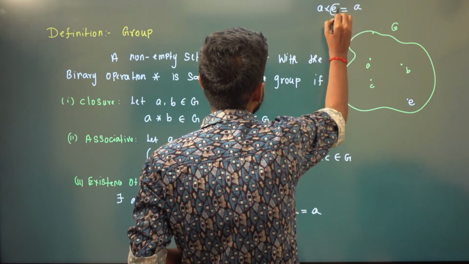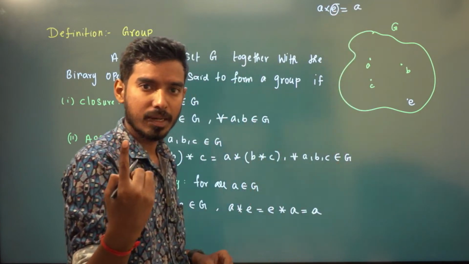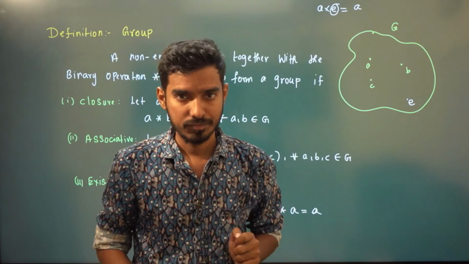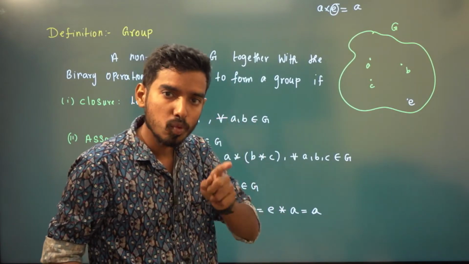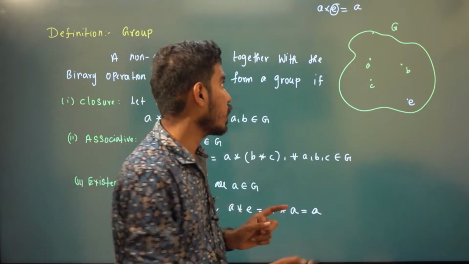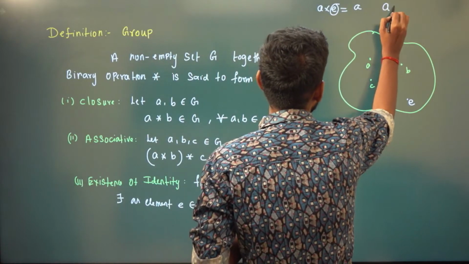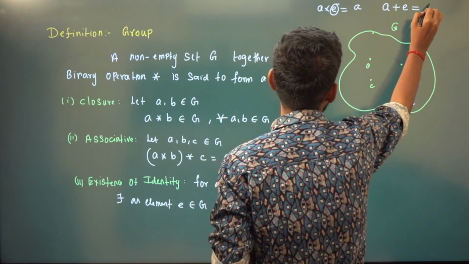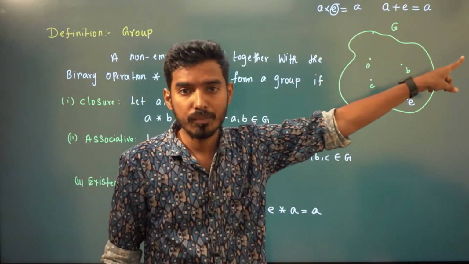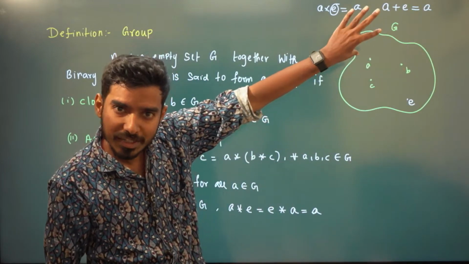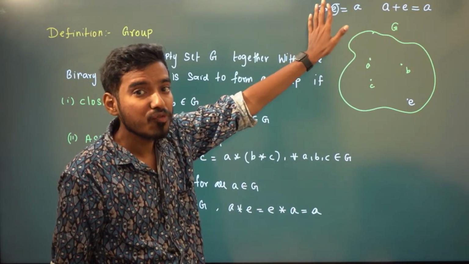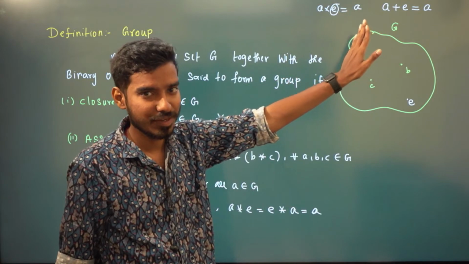What will E be then? E will be 1, because A into 1 will be A for all elements. Suppose your operation is addition, then A plus E has to be A again. In that case, E will be 0, because A plus 0 will be A. So if your operation is multiplication and your system is the number system, your E will be 1, right?